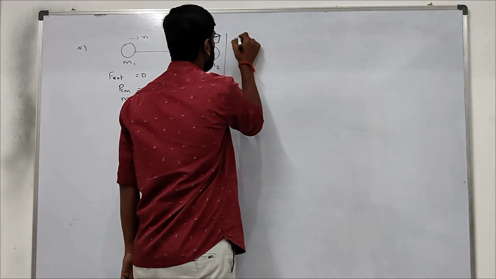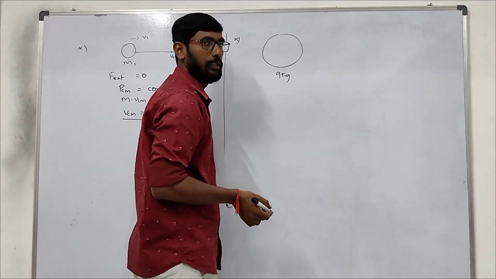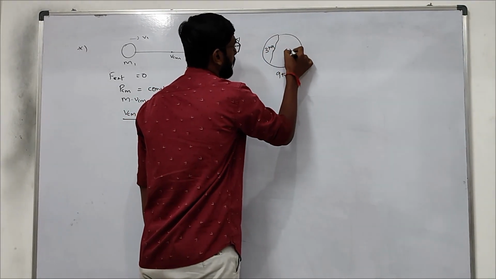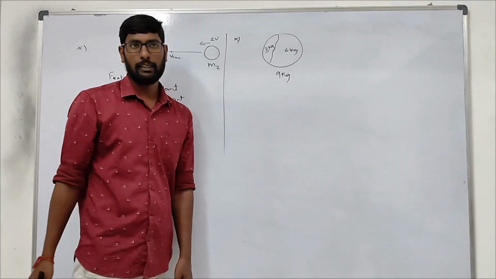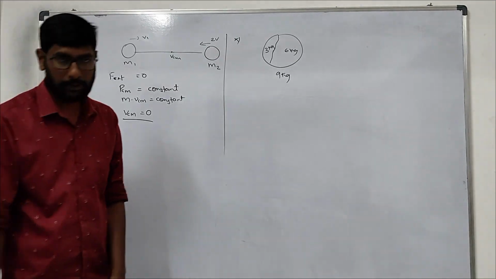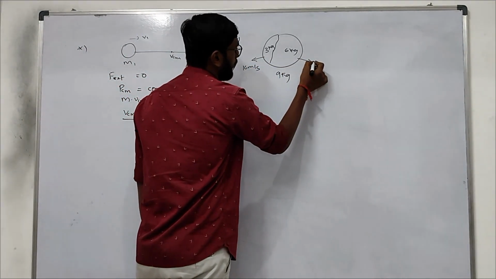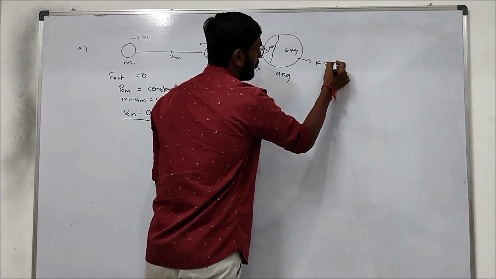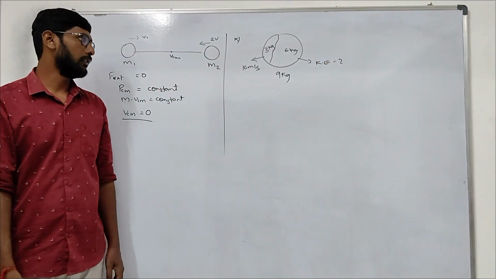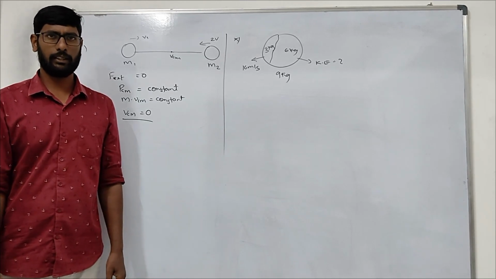So a bomb is there. It is 9 kg. It exploded into two parts. One is 3 kg, the other one is 6 kg. The velocity of the 3 kg piece is 16 meter per second. It is moving with 16 meter per second. What is the kinetic energy? The kinetic energy of this we need to find. Now this kind of question we already solved earlier also.